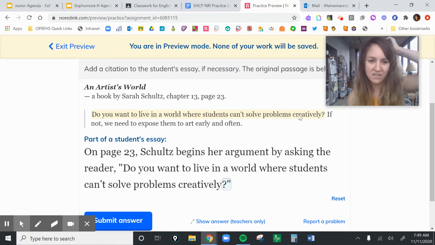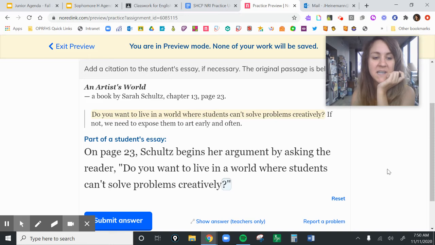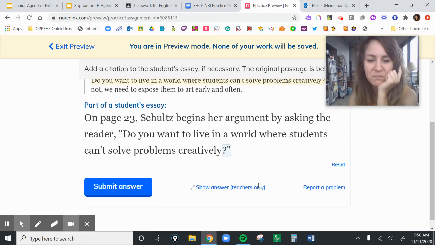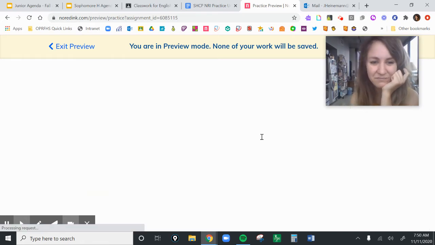Same as the last skill, they'll give you a quote, they'll give you the citation information, and then they'll give you the part of a student's essay. So here's what I'm talking about. On page 23, Schultz begins her argument by asking the reader, do you want to live in a world where blah, blah, blah. So we have our page number, we have our author. So that means that we don't need a citation. Even though there's a question mark there, it's okay if it ends with a question mark. Again, don't do this in the real world, but for NoRedInk, we don't need a citation.